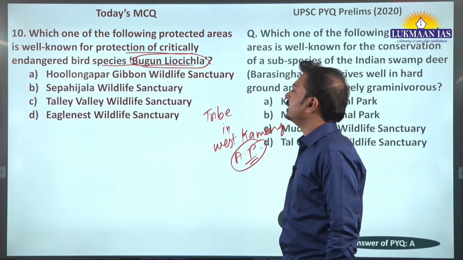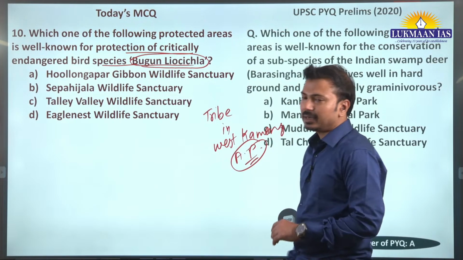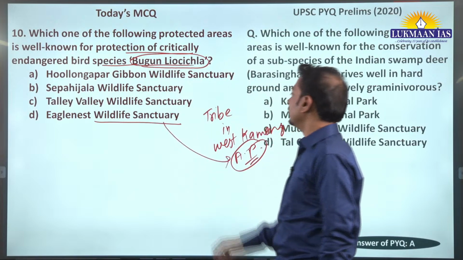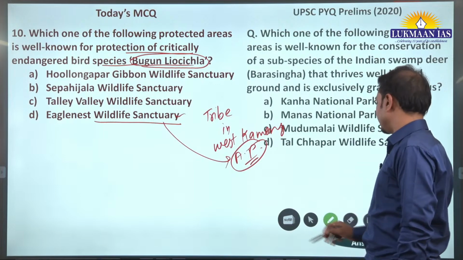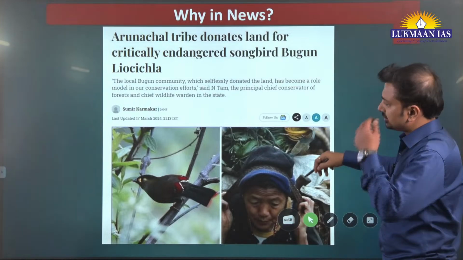This community is very much involved in protecting this bird species, and the protected area is Eagle Nest Wildlife Sanctuary. Okay, so D is the correct answer. Arunachal Pradesh. Fine. Okay, so these are today's 10 MCQs.